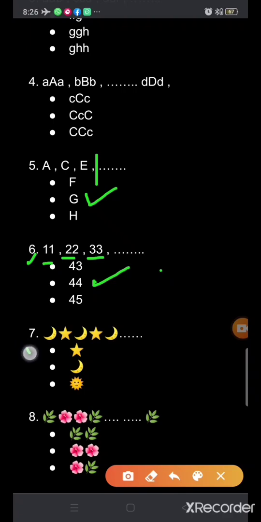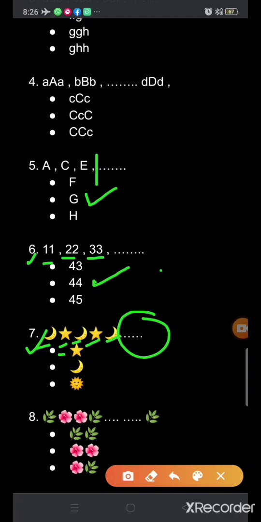Now the seventh part. Here some pictures are given for you, in the shape of a pattern. Like first is moon and then star, then moon, then star, then moon. Can you tell me which one is next? Which pattern will come here?